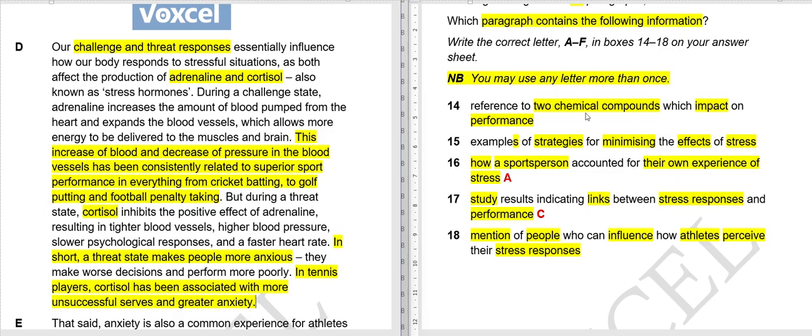Now the 14th question: reference to two chemical compounds which impact on performance. Can this be our answer? Is there mention of two chemical compounds? Yes, there is mention of two chemical compounds: adrenaline and cortisol. These are chemical compounds, though produced in our body, from a reaction. So let me first write it here. This is our answer, D. Let me write it here and then we will see number 14.